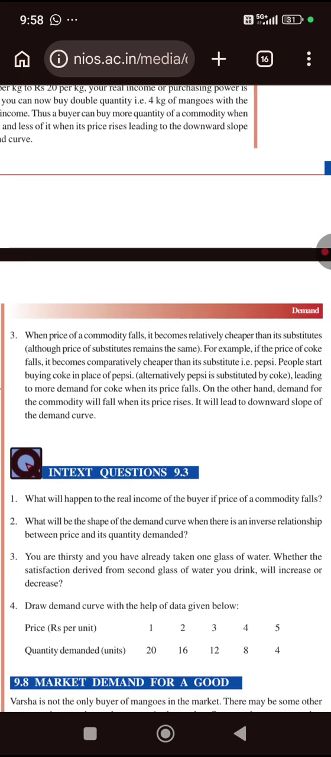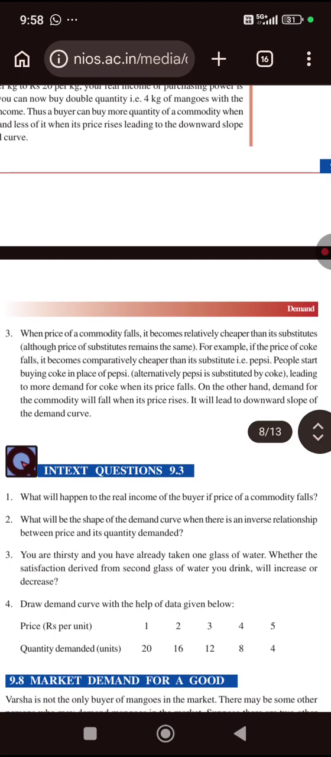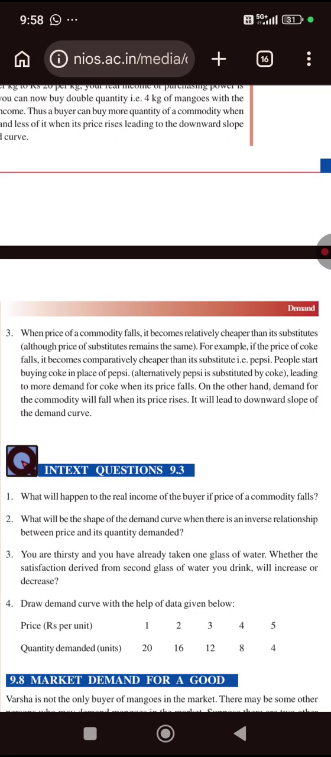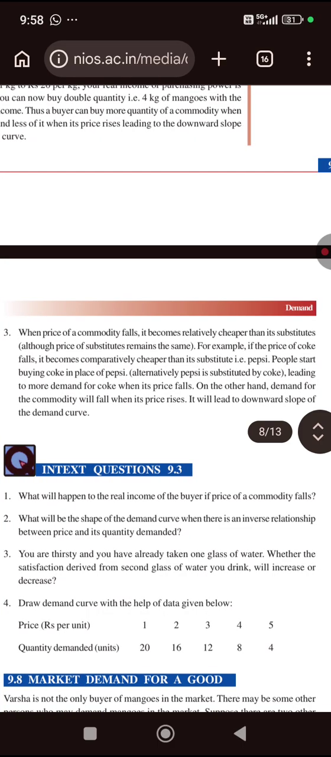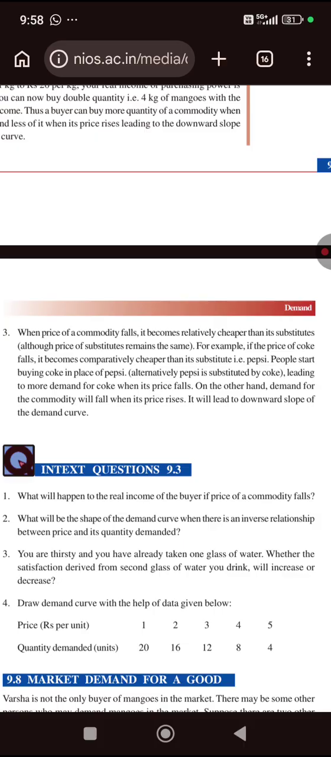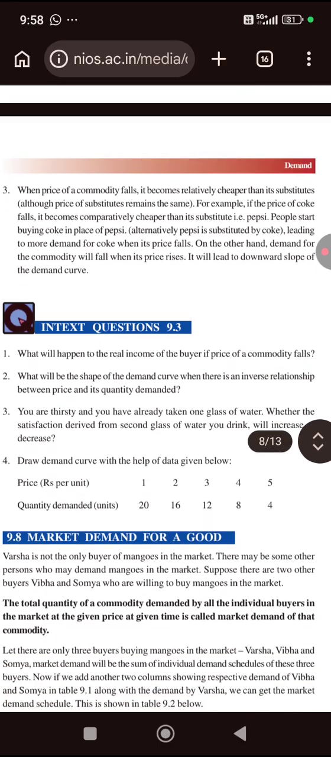Reason 3. When the price of a commodity falls, it becomes relatively cheaper than its substitutes, although the price of substitutes remains the same. For example, if the price of Coke falls, it becomes comparatively cheaper than its substitute, that is Pepsi. People start buying Coke in place of Pepsi. Alternatively, Pepsi is substituted by Coke, leading to more demand for Coke when its price falls. On the other hand, demand for this commodity will fall when its price rises. It will lead to the downward slope of the demand curve.